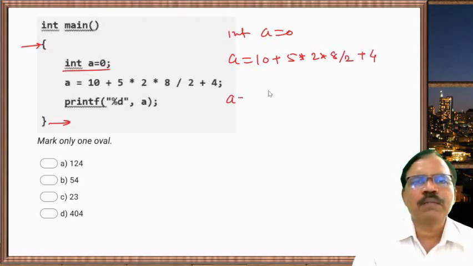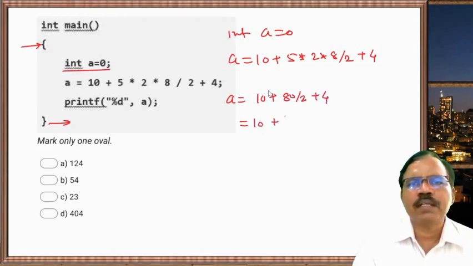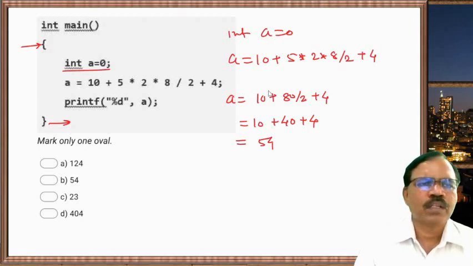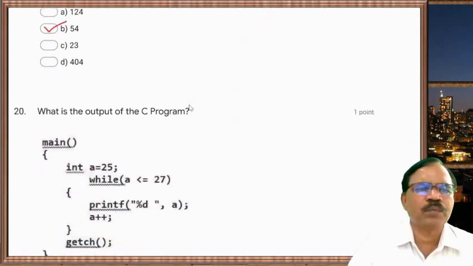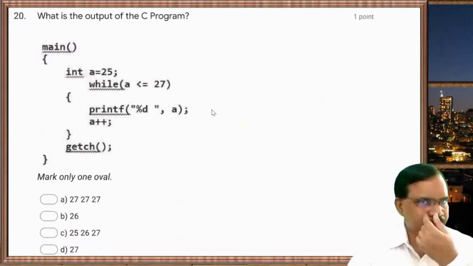So first multiplication works. So 10 + 5 into 2, 10 into 8, that is 80 divided by 2 + 4. So we will get 10 +, now division will work and then addition. So we will get 54. So here 54, second one is correct. A will be 54.